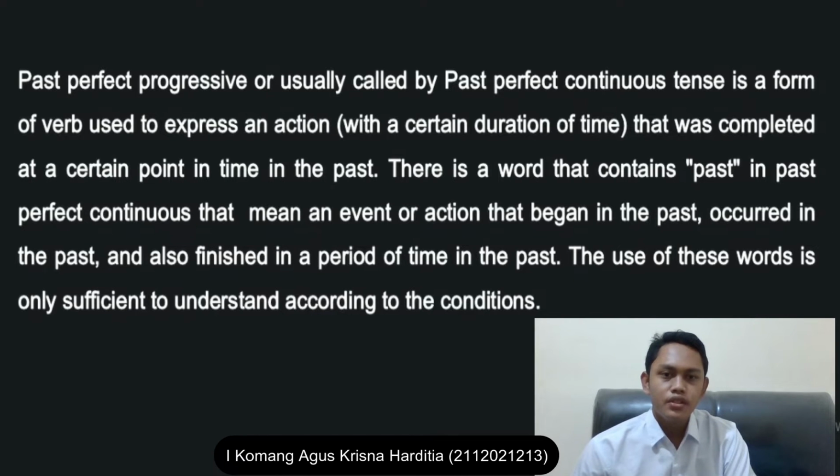Past perfect continuous. This is an event or action that began in the past, occurred in the past, and also finished in a period of time in the past.